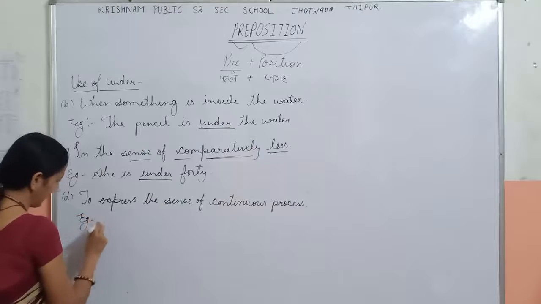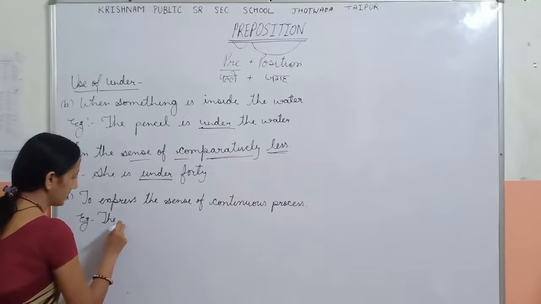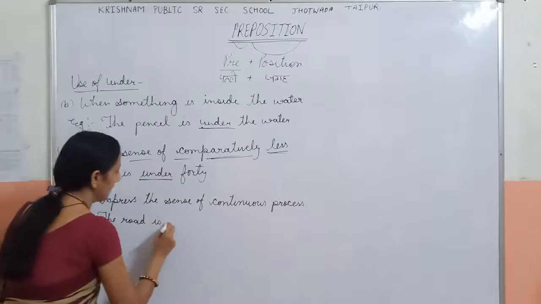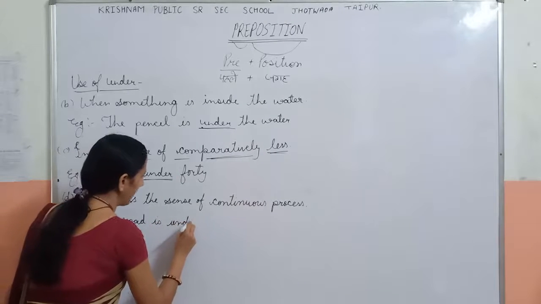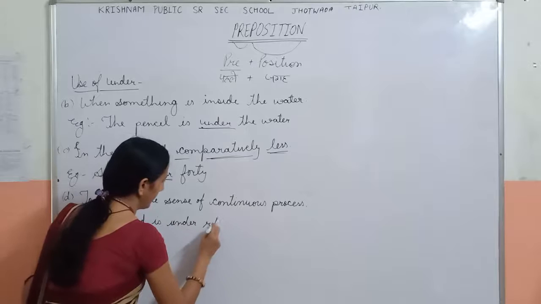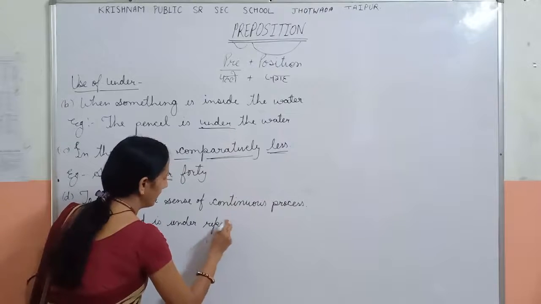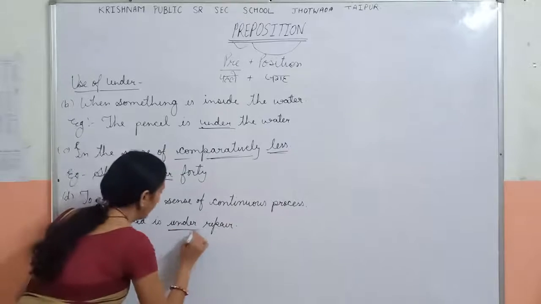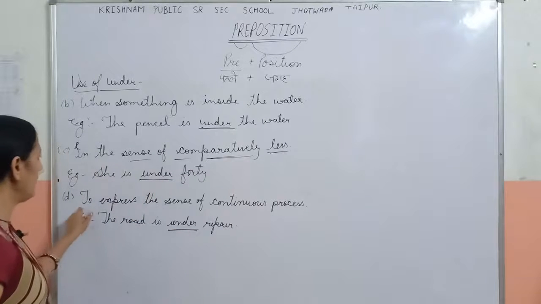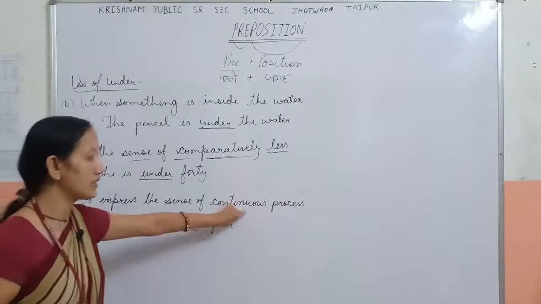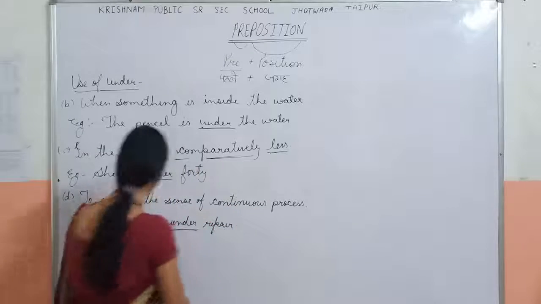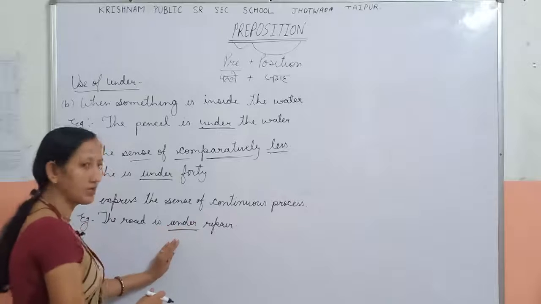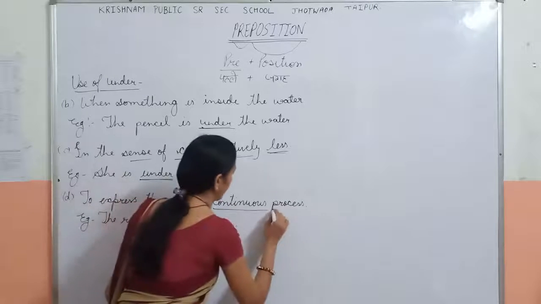Example, the road is under repair. In the sentence, the preposition is under, and we use under to express the sense of continuous process. It means the road is continuously being repaired, a continuous process, so we use here under.